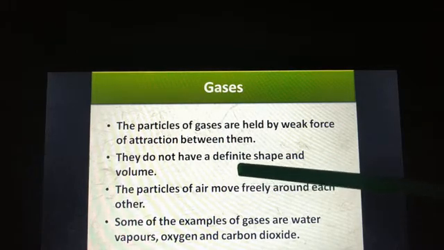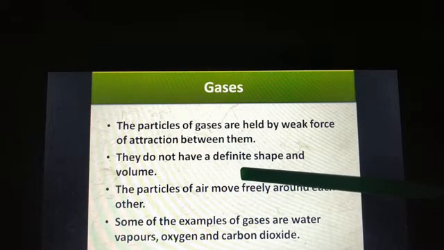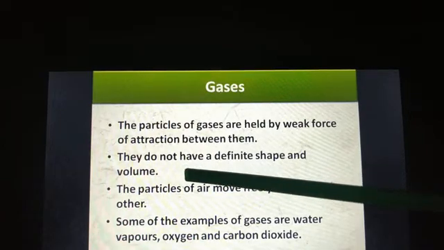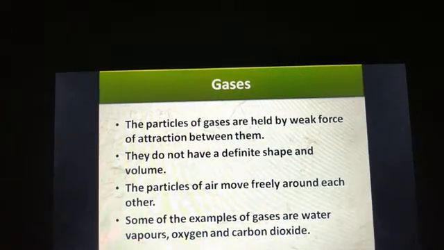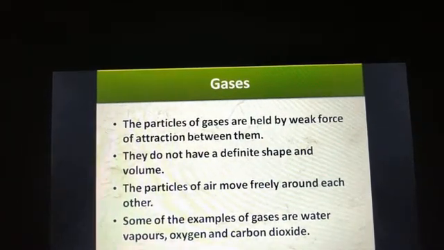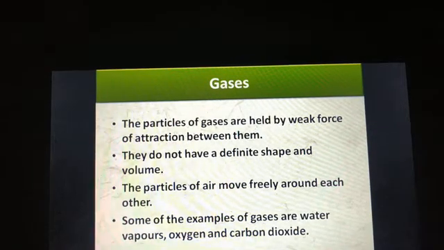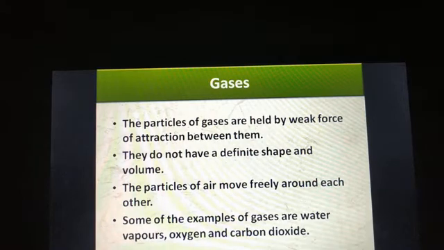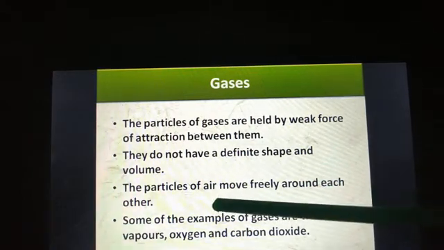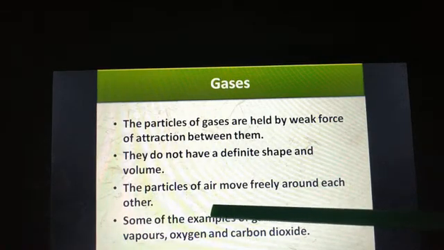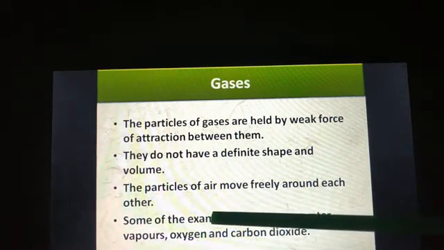So gases don't have a definite shape, nor do they have a definite volume. Some examples of gases are water vapors, oxygen, carbon dioxide, all the gases that are present in the air. So the particles of air move freely around each other.